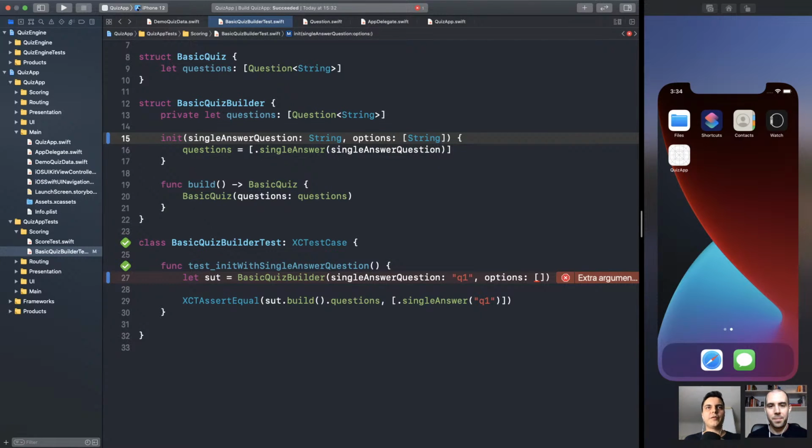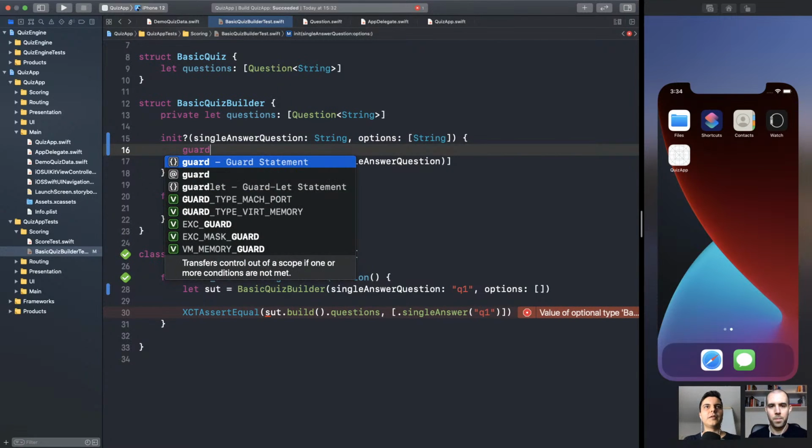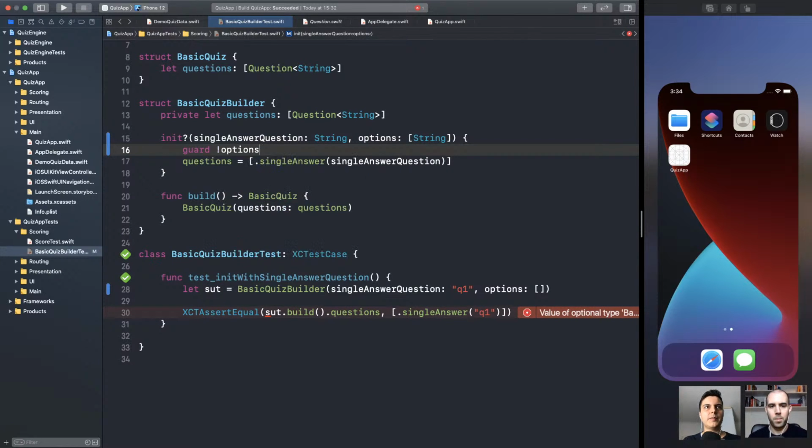So options, array of string in this case. We can pass an empty array, which is an invalid state. We should always have at least one option. So we need to ensure the array is not empty. Again, we could make this initializer failable by returning nil in this case. So guard not options is empty, else we return nil. Make sense? Yeah.